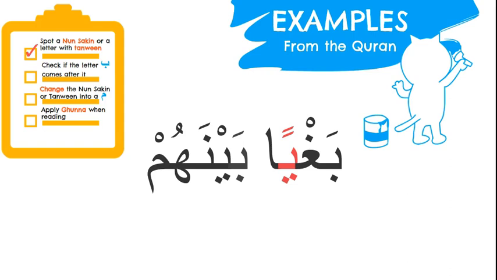Now we check if the letter ba comes after it. Is there a letter ba after the letter with Tanween? Yes, there is a letter ba in the beginning of the word baynahum. So we can tick that off. Now we have to change the Tanween sound, the Fathatain sound, into a Mim sound. So instead of baghyan, it will be baghyam. So we can tick that off. Finally, we are going to apply ghunna when we read it.